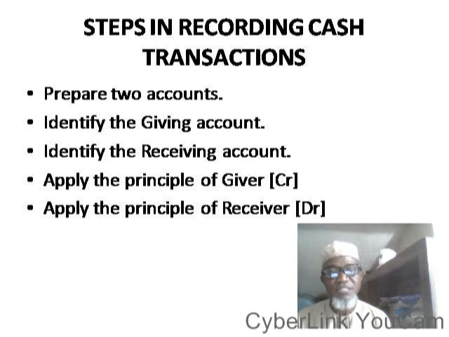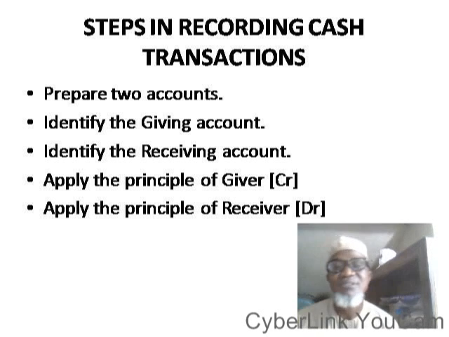Then the sixth one is that one account has to be debited, then the other account has to be credited. Then there must be a given account and there must be a receiving account. So those are the procedures of the double entry system. Then the last one I discussed with you today is the steps in recording your cash transactions.